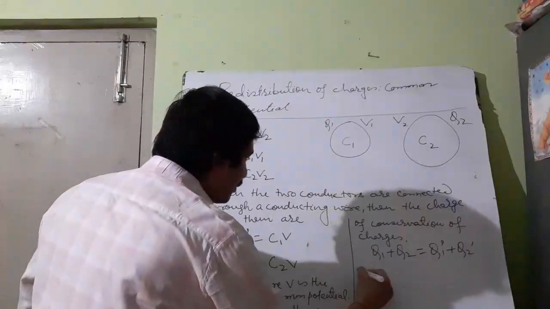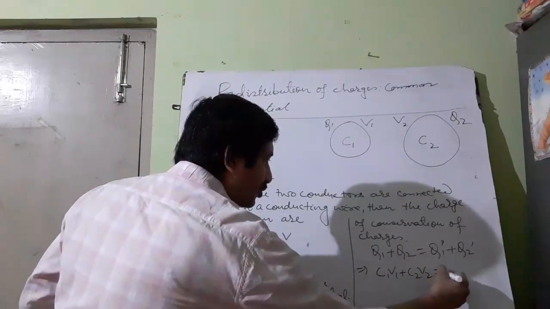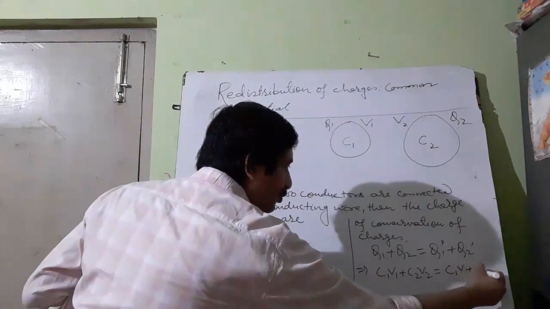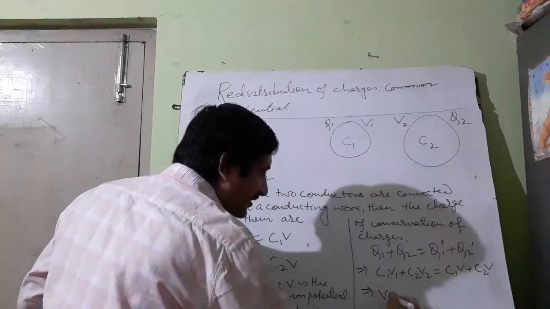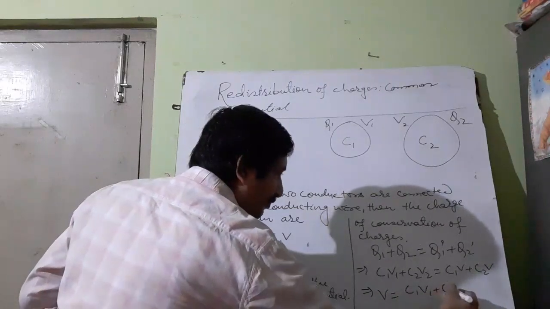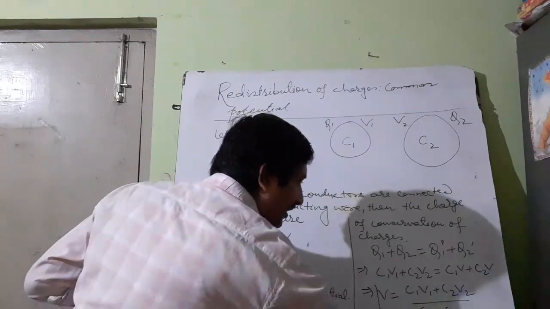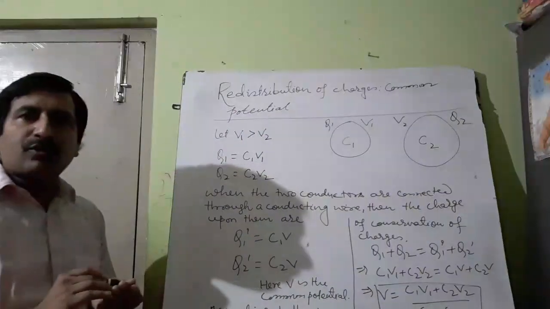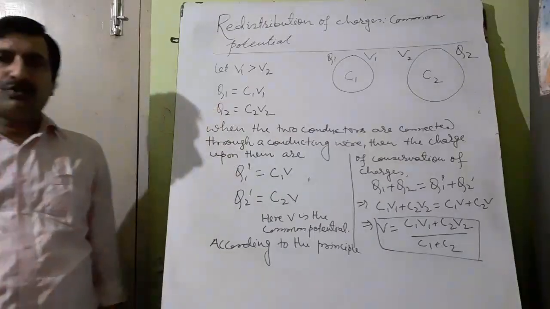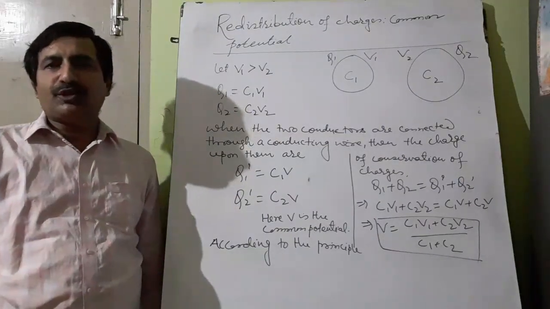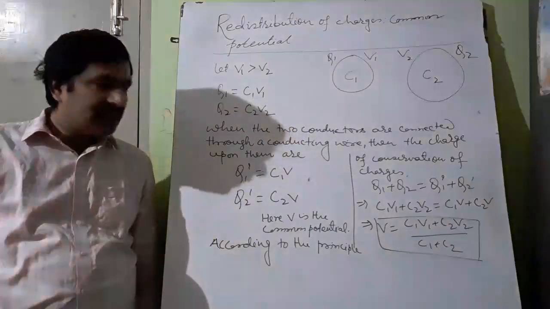You see, Q1 is C1 V1 plus Q2 is C2 V2, Q1 dash is C1 V and Q2 dash is C2 V. So you can get the common potential V equal to C1 V1 plus C2 V2 divided by C1 plus C2. This is the expression for common potential obtained by the two conductors after redistribution of charges. So I think you understand all these things.